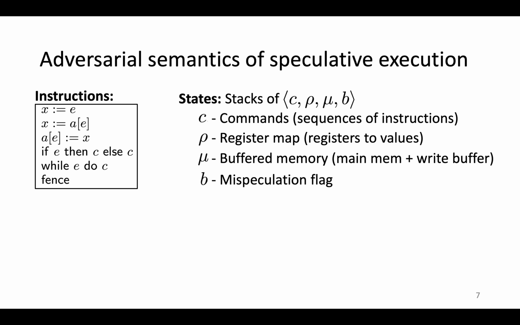And then finally, the Boolean b represents a misspeculation flag, which is set to true if misspeculation has previously occurred during execution and false otherwise.